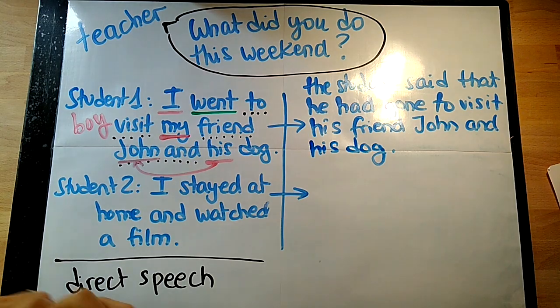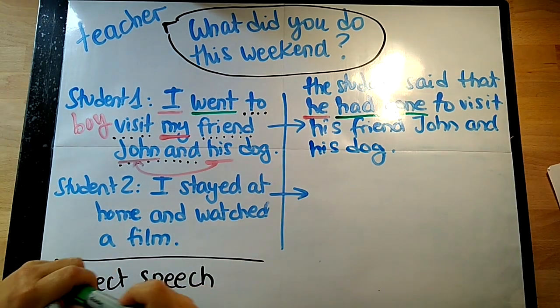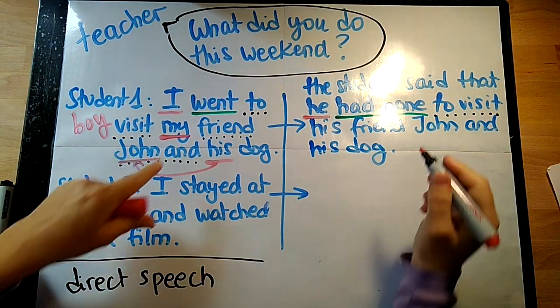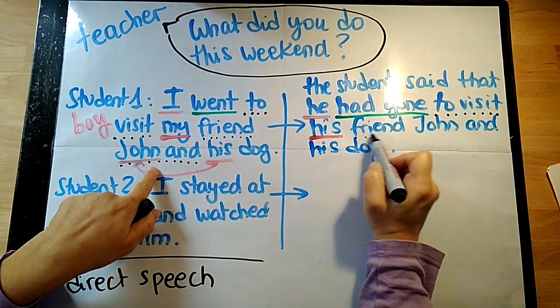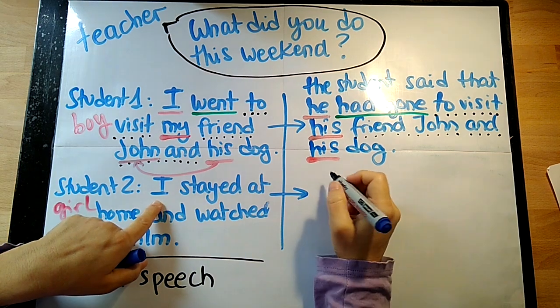So, as you can see in this sentence, we used he to substitute I, had gone to substitute went, then his because it's a boy, and we are careful not to change the second his because it refers to the friend John.